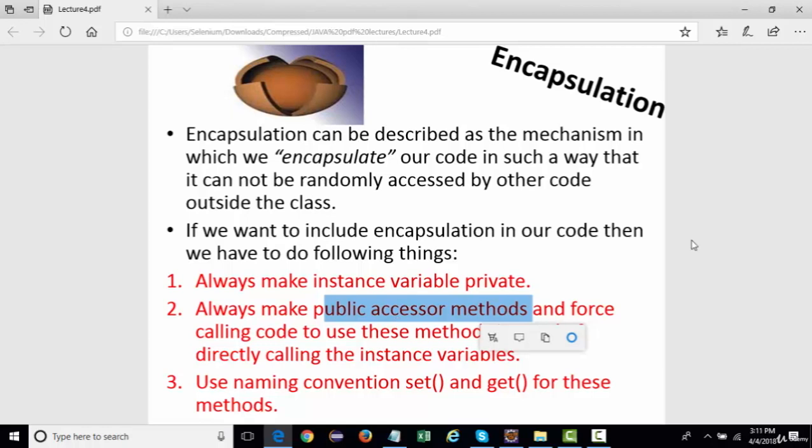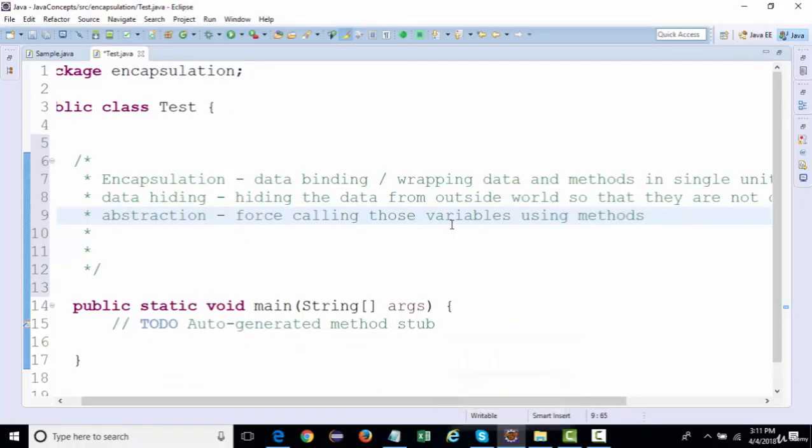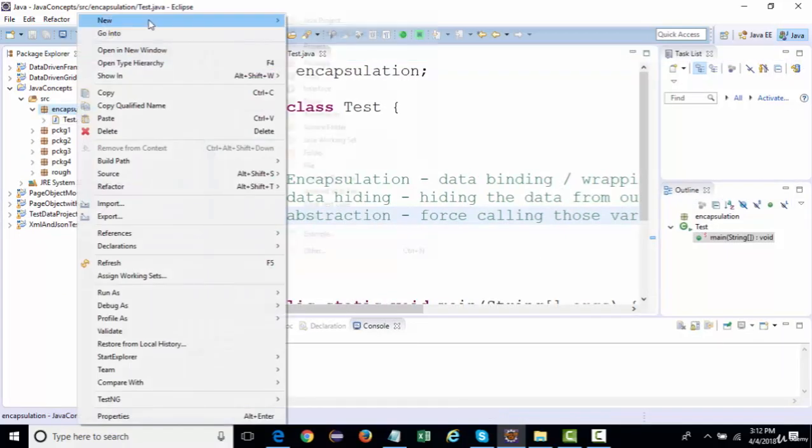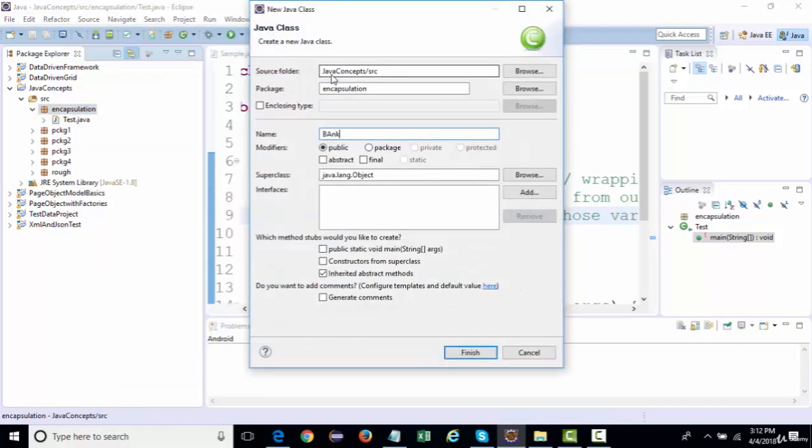So first we're gonna see an example where if we don't apply encapsulation, what the drawback is, and then how we're gonna fix those things by applying encapsulation, right? So what we're gonna do is, let's say I create a class with the name, let's say, Bank, right?